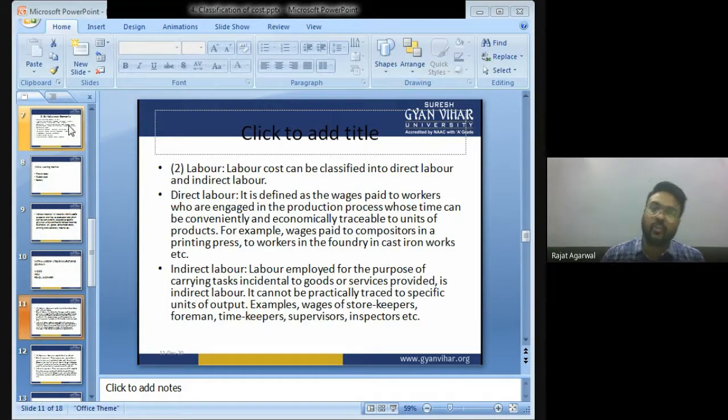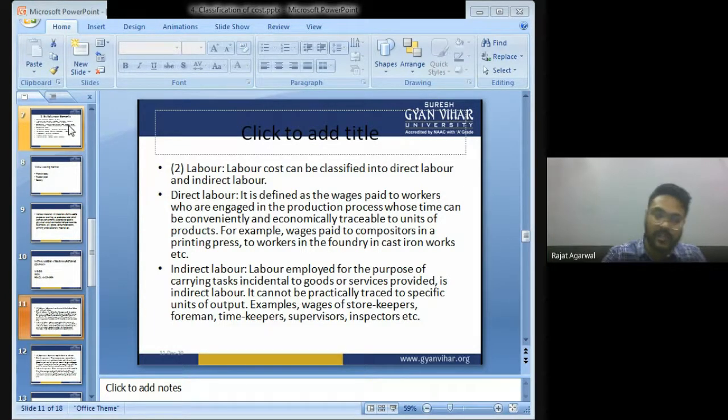Labor, बच्चों, can also be direct as well as indirect. Direct labor is defined as the wages paid to workers who are engaged in the production process, whose time can be conveniently and economically traceable to units of products. For example, wages paid to compositors in a printing press, or to workers in the foundry in case of iron work, etc. So, बच्चों, what is direct labor?